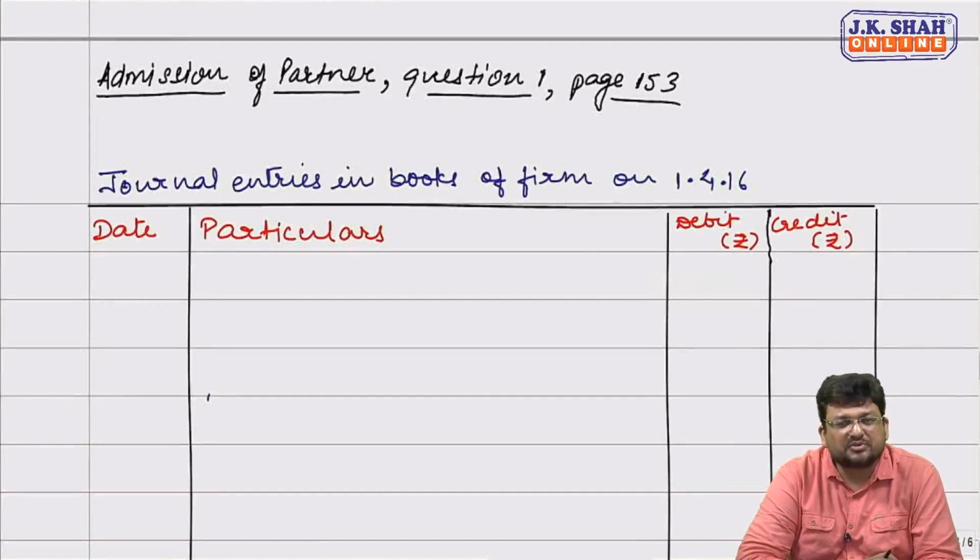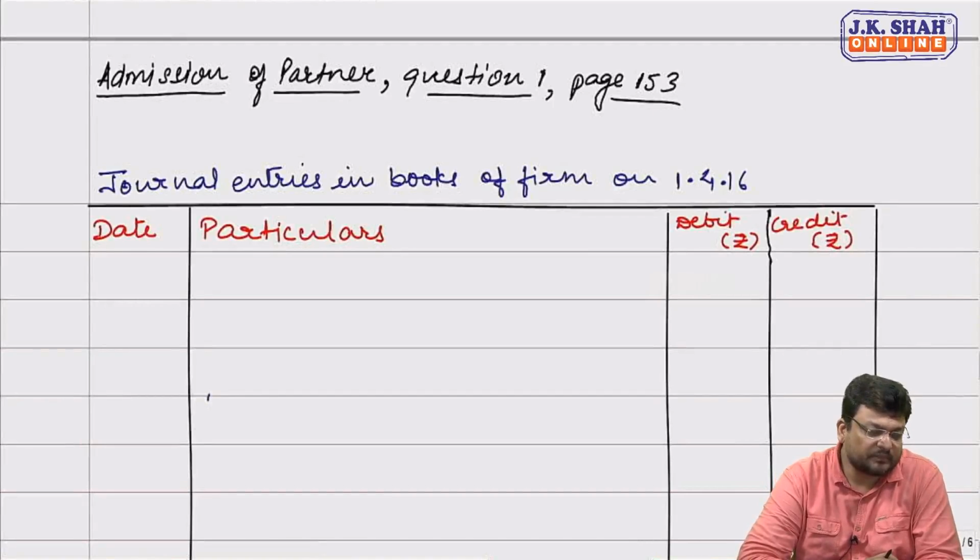We are now looking at the solution for admission of a partner. Question 1, friends. First question, read the question, what is given. Gopal and Govind are partners sharing profits and losses in the ratio 60:40. Balance sheet on 31st March 16 is given. Due to financial difficulties, they have decided to admit Guru as a partner in the firm from 1/4/16 on the following terms.